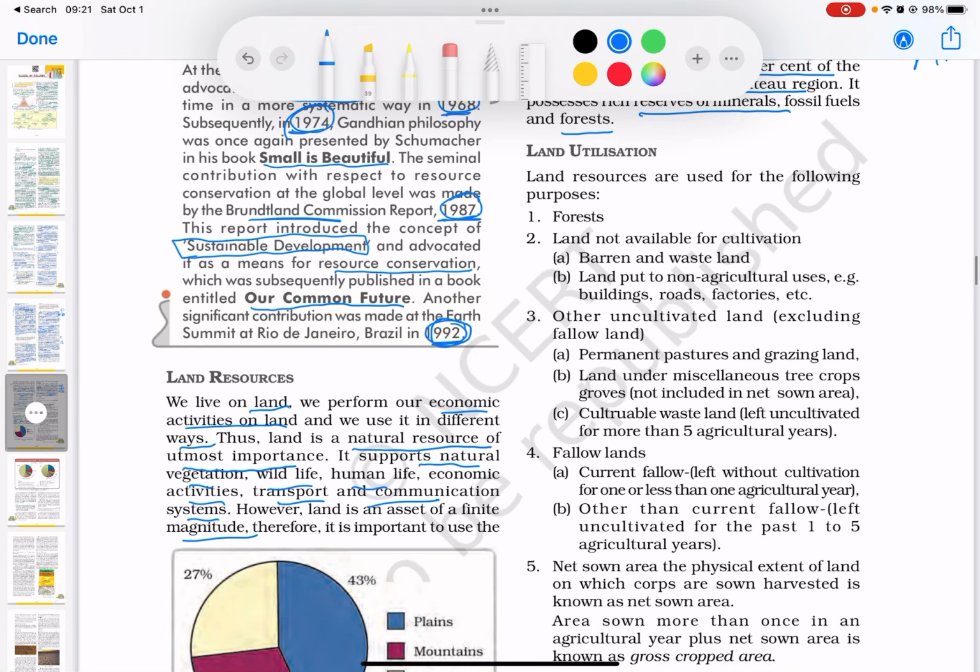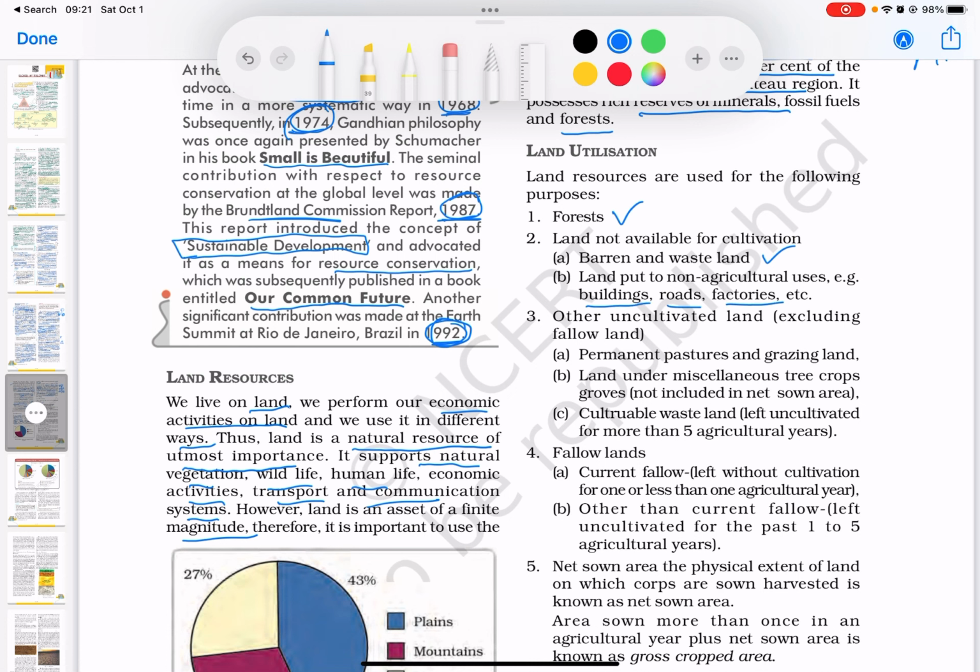Now let us look at how land is utilized. So land resources are used for the following purposes. Of course, for forests, land that is not available for cultivation includes barren and wasteland where nothing can grow. Also land put to non-agriculture uses like buildings, roads, factories, and so on.